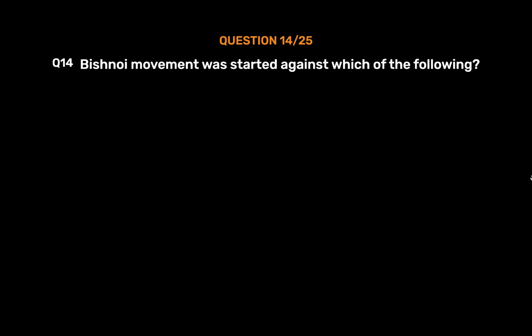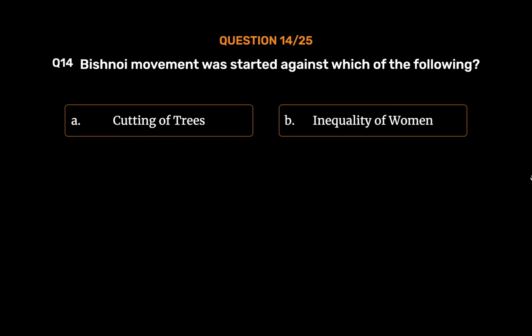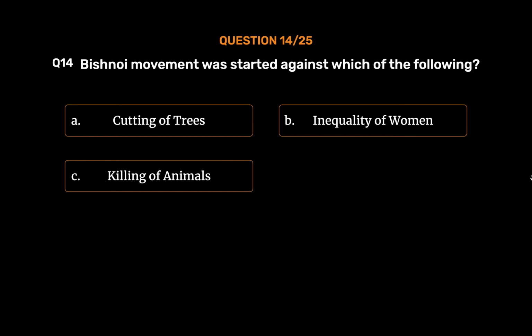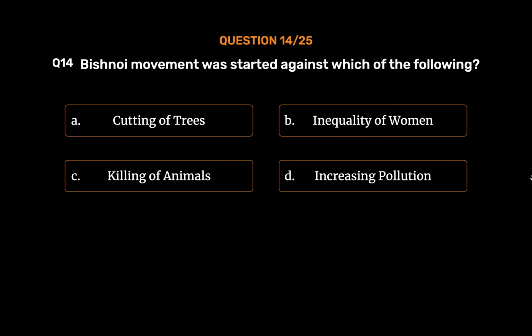Question number 14. Bishnoi movement was started against which of the following? Option A. Cutting of trees. Option B. Inequality of women. Option C. Killing of animals. Option D. Increasing pollution. The correct answer is option A.